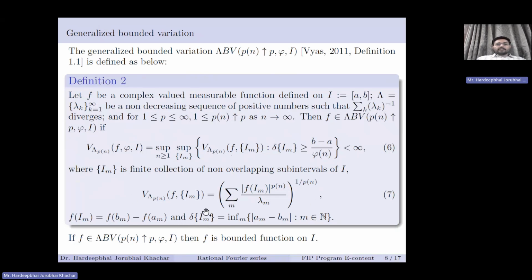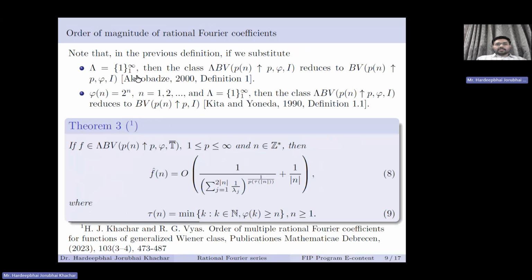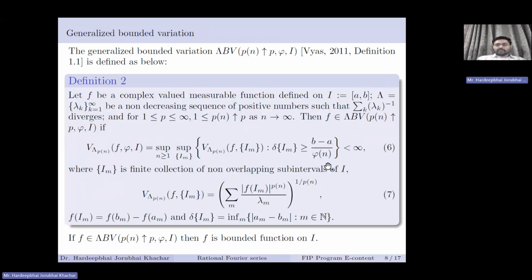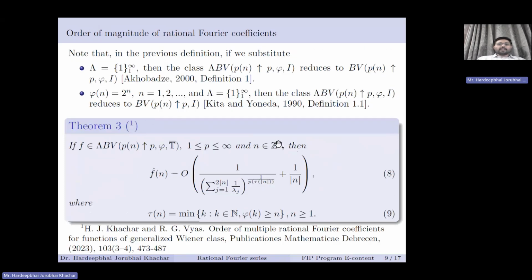So if f is in this lambda bounded variation, then f is clearly a bounded function on I. Now, if we take lambda equal to 1, then again, as I said, it reduces to previous variations like the one given by Jacobi. And if we again take phi n equal to 2 raised to n, then we get the variation due to Kita and Yoneda.